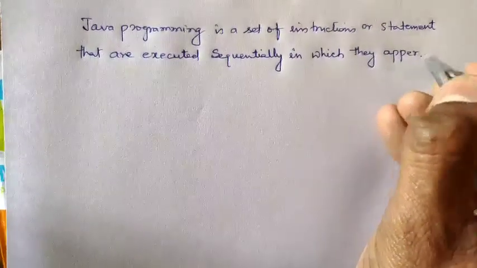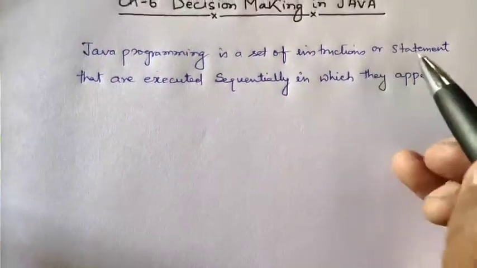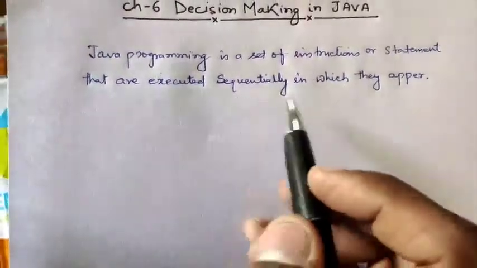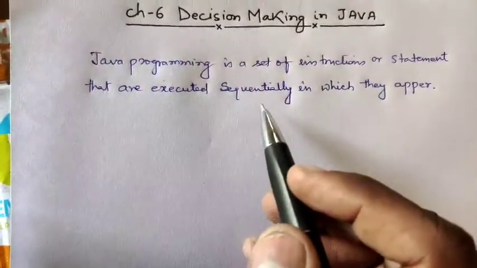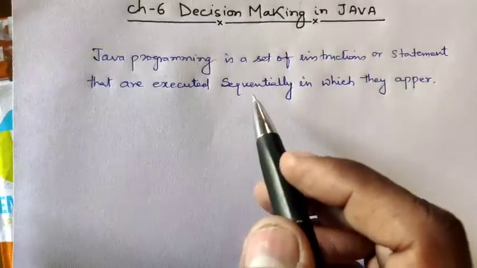It means that Java programming is a set of statements that are executed sequentially in which they appear. As we have written the program, in that very sequence it will execute.